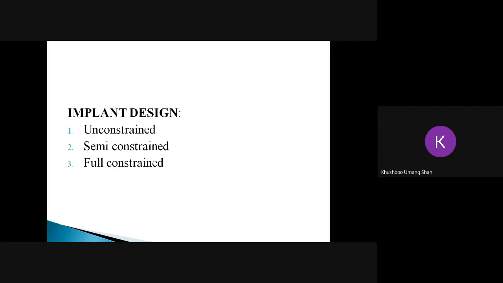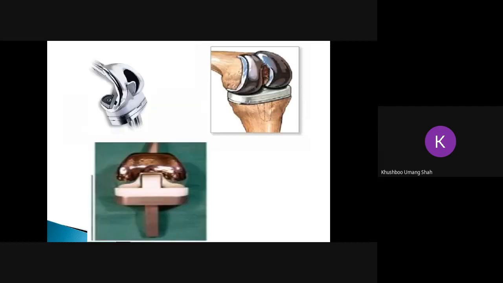Implant designs. There are three types of design being used nowadays: unconstrained, semi-constrained, and fully constrained. Next slide. The first image, the silvery portion, is fully constrained. Beside that is the unconstrained, and the image below is semi-constrained. Now, what is the difference between fully constrained, semi-constrained, and unconstrained? Unconstrained designs offer no stability, so they are used for candidates who have only unicompartmental osteoarthritis, because no stability is required. Only one compartment is involved.